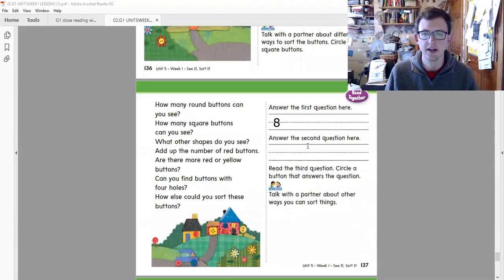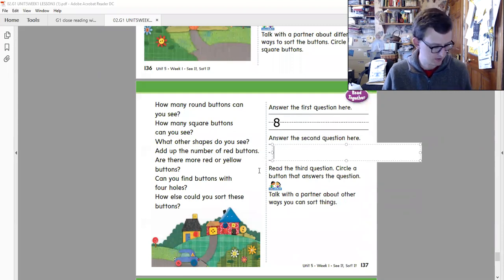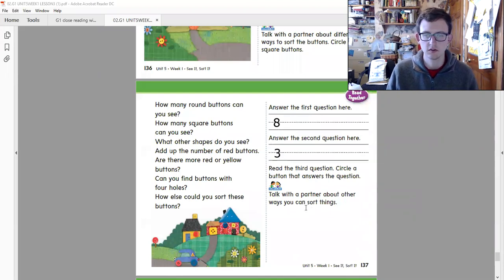Okay, now answer the second question here. How many square buttons can you see? 1, 2, 3. 3 square buttons. Okay, read the third question. Circle a button that answers that question. Okay, what other shapes do you see? We see a triangle, right? Here's another triangle. So that's the circle.